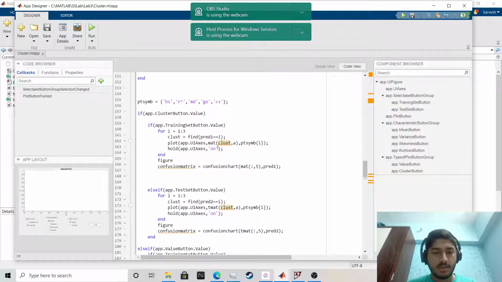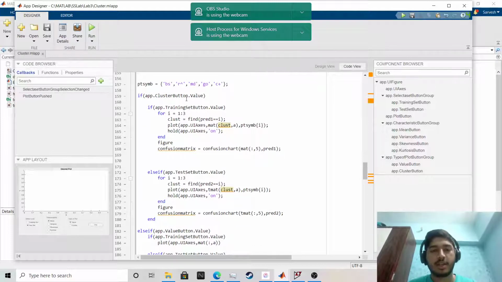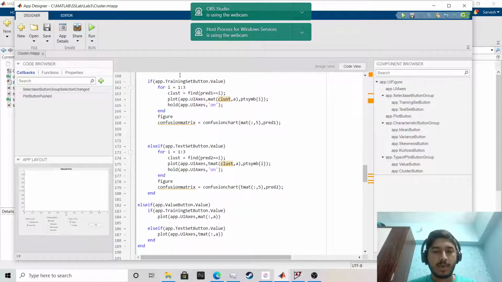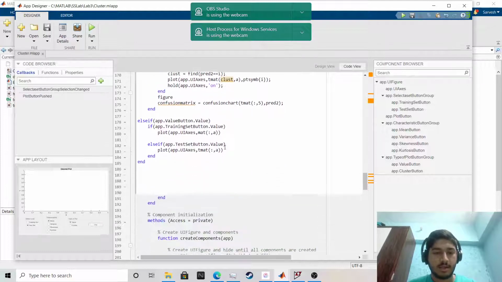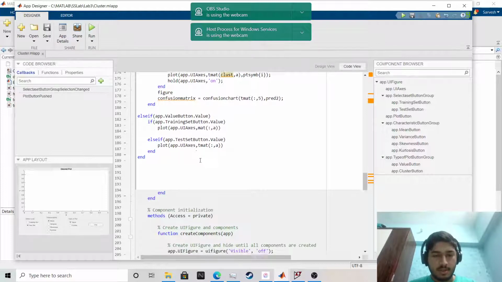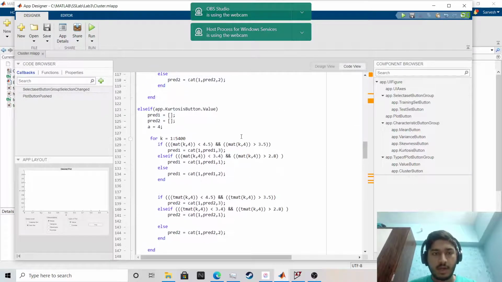And now, after that, we press the cluster button, so it will form the clusters so that you can distinguish between fan, human, and train noise. This is for the training set. If you select the training set, then this will run. If you select the test set, then this will run. So it will form a cluster from the training set and test set. Similarly, the value button will do nothing but just plot the points. So now, as I have explained, let's run this code.